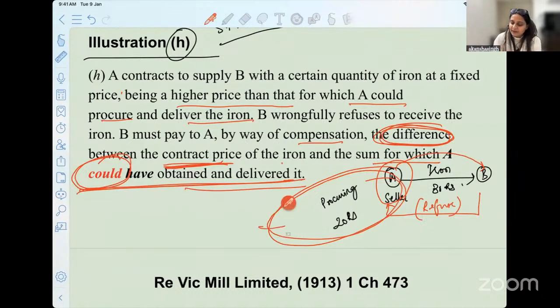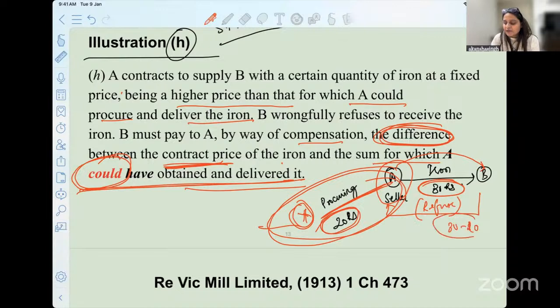Can you tell me? If X was supposed to supply it for 20 rupees, he would have made a profit of how much? 30 minus 20, that is 10 rupees. So can he get the compensation of this without him buying this particular iron from X? Yes, he can do so.